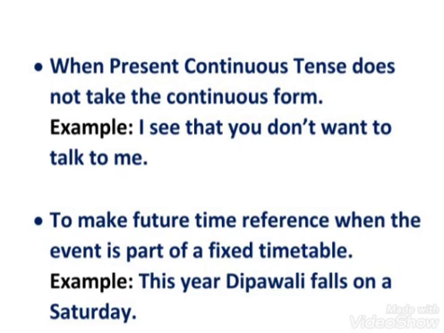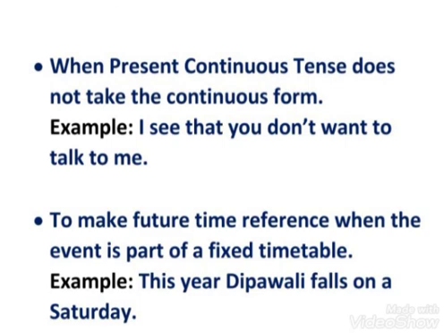Next rule, to make future time reference when the event is part of a fixed timetable. It is also very important, students. Means whenever any work is fixed in the future period, then we will use such a sentence in present indefinite tense.